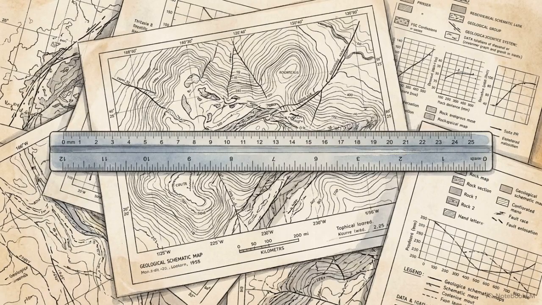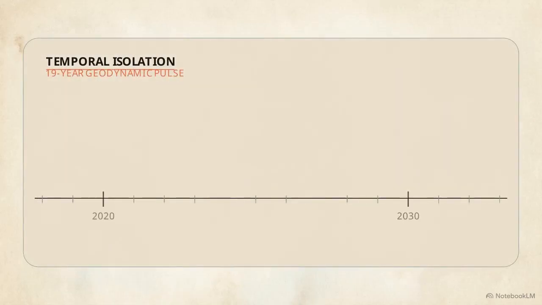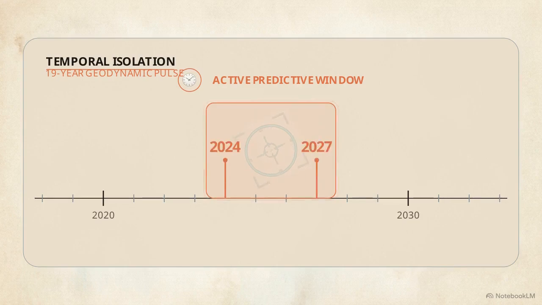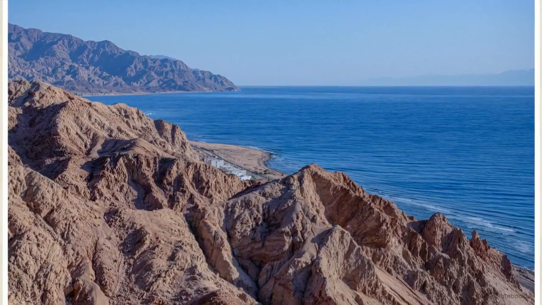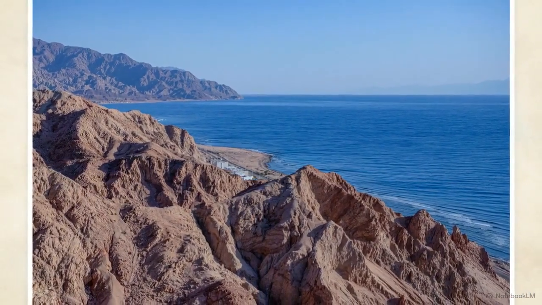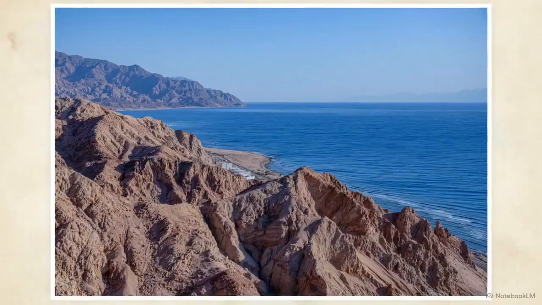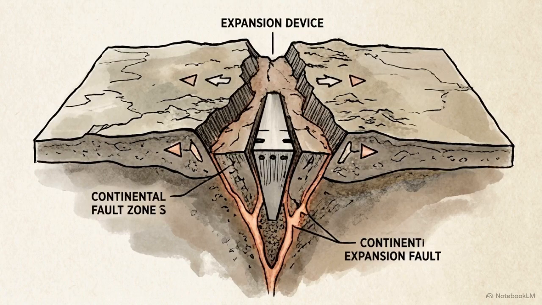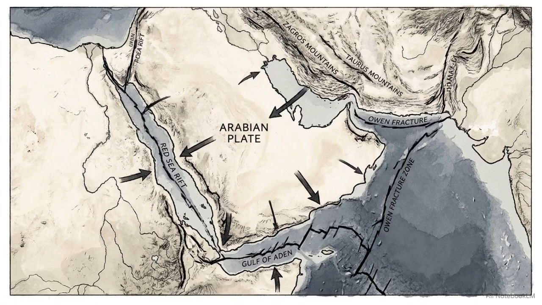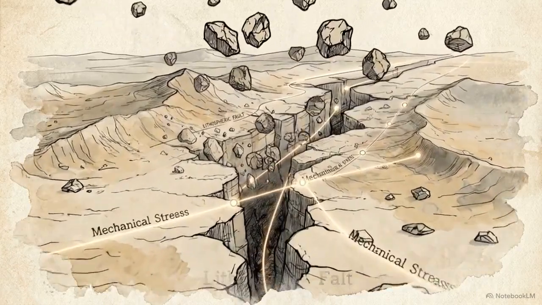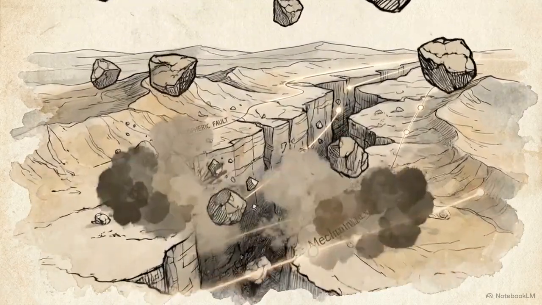Applying this 19-year ruler to current data places us within an active predictive window from 2024 through 2027. Researchers use geographic data isolation to determine which specific nodes are currently primed for a release. This process identifies Node 4, the Afar region and the Arabian Shield, as the model's most critical immediate target. The model predicts the continued expansion of continental faults and increased seismic activity throughout the southern Red Sea. The Arabian Plate is currently under intense mechanical strain as it synchronizes with this 19-year gravitational pulse.